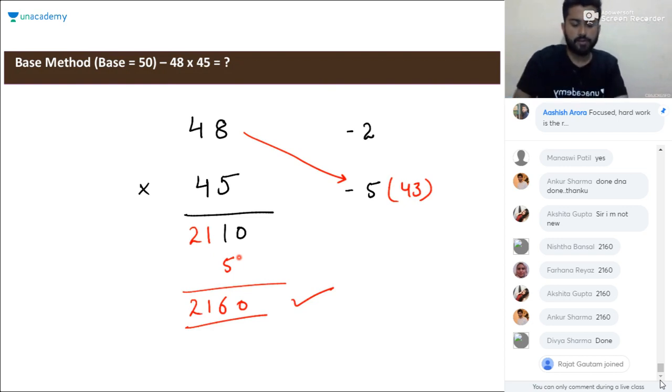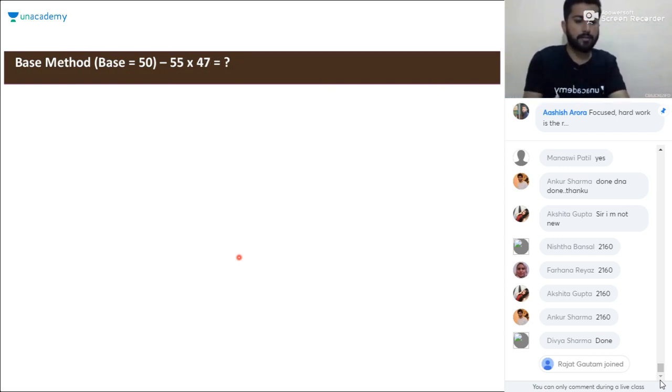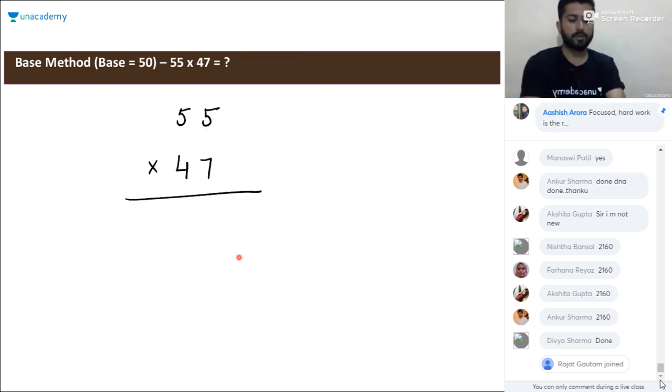Hope you are clear with all the concepts. Now we are going to take one number greater than 50 and one number lesser than 50. So 55 into 47. Multiply these two numbers and tell me the product.